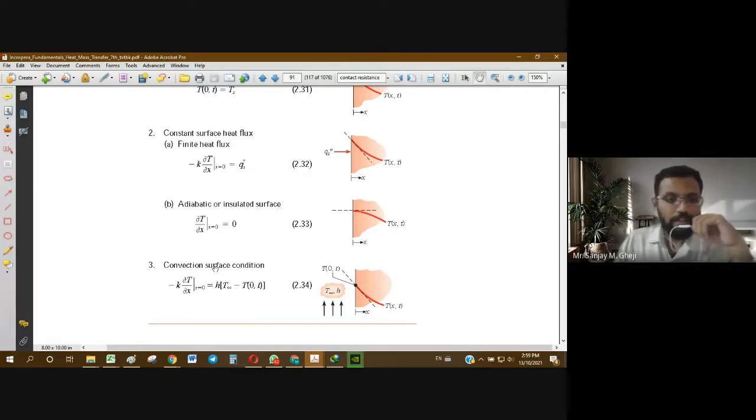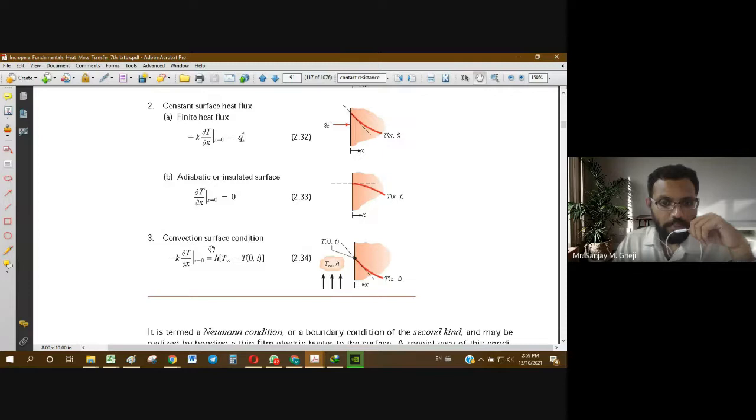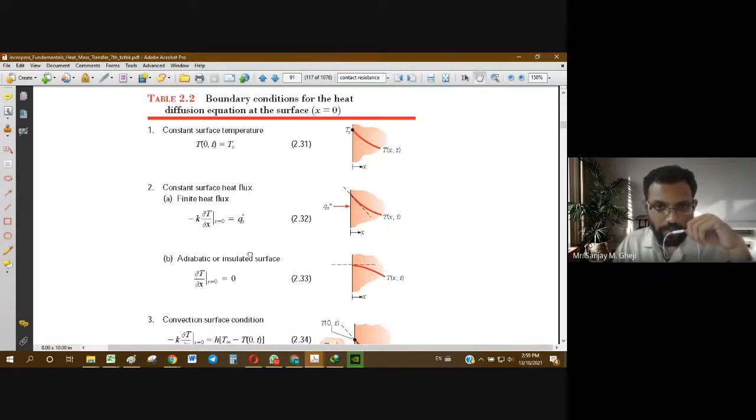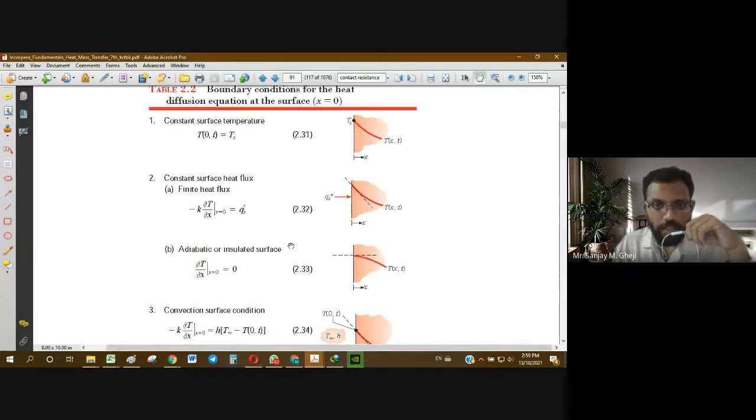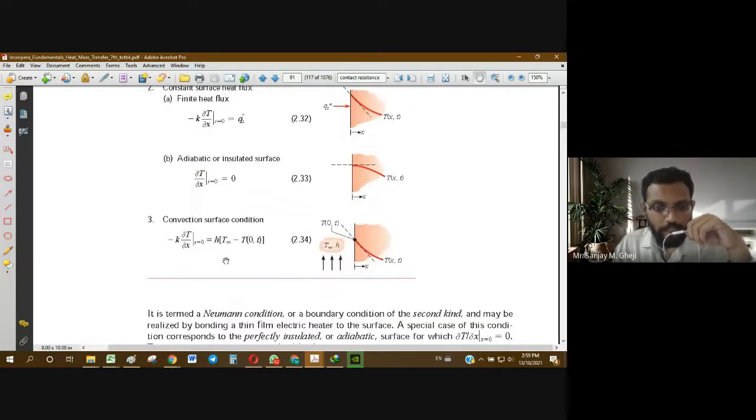The last case is a radiative heat flux condition, which is not shown in this book or diagram, but it can also be used. In place of convection, it will be replaced by the radiation heat transfer rate or radiation heat flux. That is the only addition here that is not shown in the diagram, but we have to account for it.